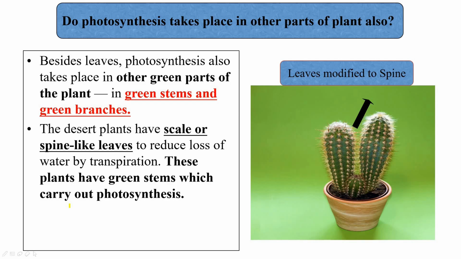So we have learned that the process of photosynthesis takes place in the leaves of a plant. But does photosynthesis take place in other parts of plants also? The answer is yes. In some plants, photosynthesis takes place in other green parts of the plant also, such as green stems and green branches. It particularly happens in desert plants, in which leaves are modified into scale or spine-like structures to reduce the loss of water by transpiration. So in these plants, photosynthesis takes place through green stems.